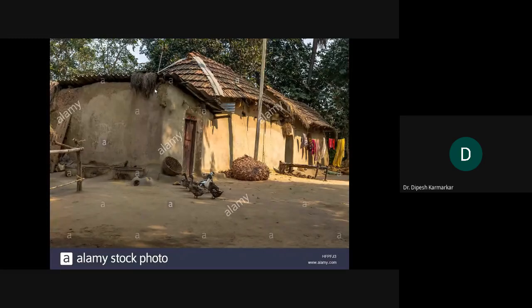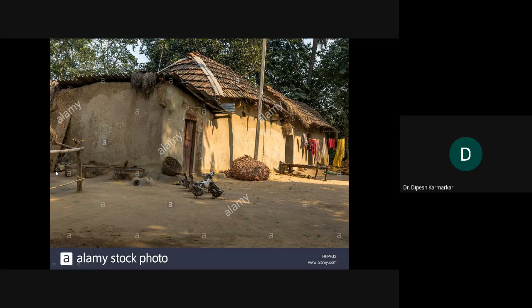Now this is a typical courtyard photograph of a rural house. I don't want you to observe the house now. We will observe the houses also, but just see the courtyard. You can see that the courtyard is used for drying clothes. The courtyard is also used for boiling water, for bathing purposes.